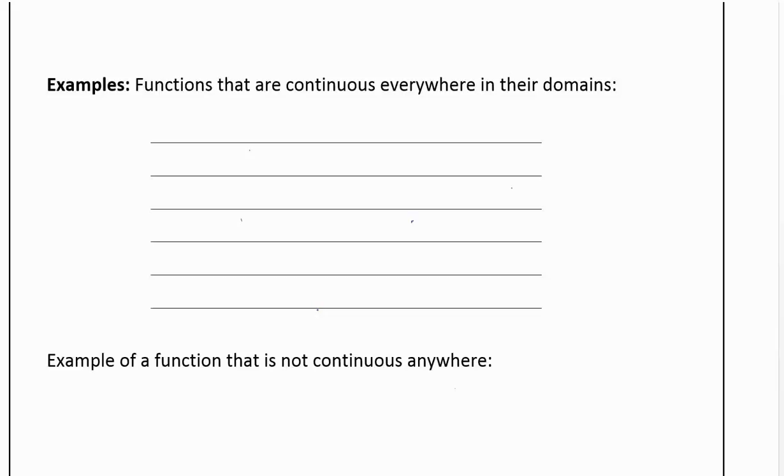Okay, let's go through and list some functions that are continuous everywhere in their domains. And you're going to notice this is really going to be a list of kind of the functions you learn in algebra or pre-calculus. So polynomials are always continuous on their domains. Rational functions, which are just polynomials divided by polynomials. Their domain may not be everything, but everywhere where it is defined, it is continuous.